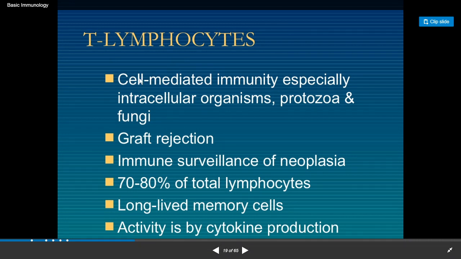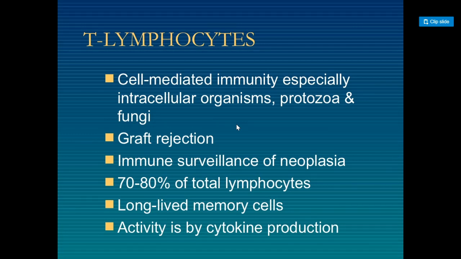T lymphocytes provide cell-mediated immunity, especially against intracellular organisms, protozoa, and fungi. Graft rejection is also a T lymphocyte function.